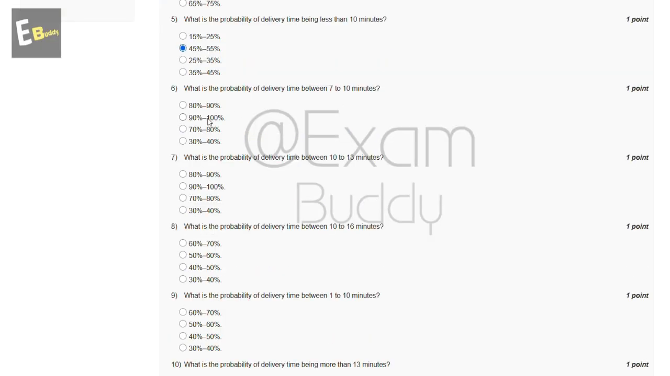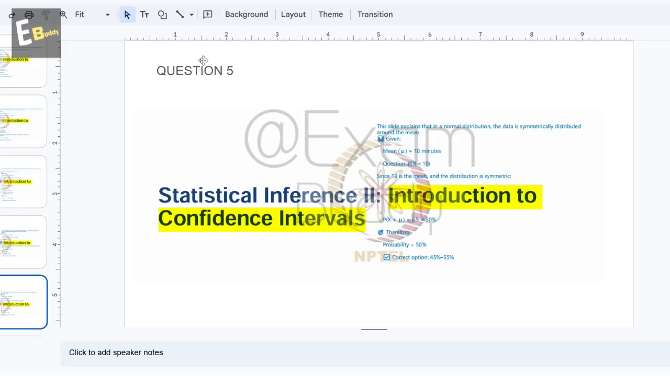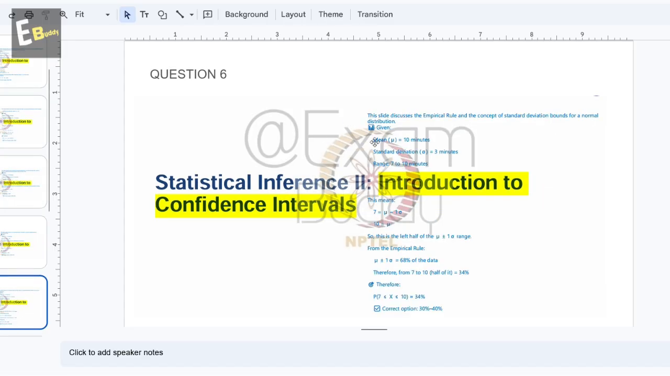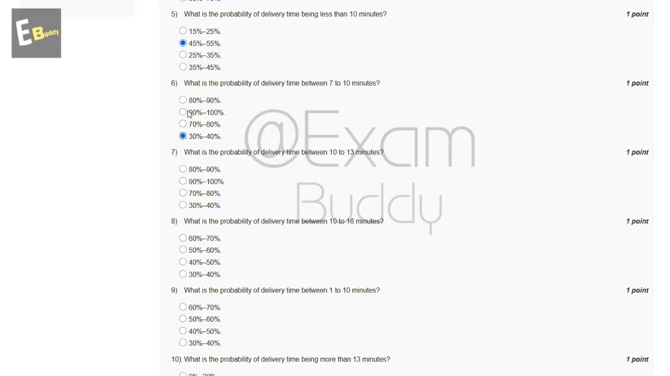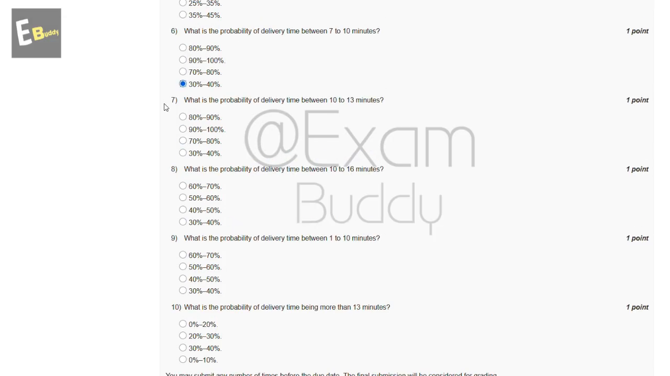So these are the options, and now let's check the sixth question calculation. So these are the calculation and the correct option is 30 to 40%. So the answer of the sixth question is option D, 30 to 40%. Now the seventh question is, what is the probability of delivery time between 10 to 13 minutes?